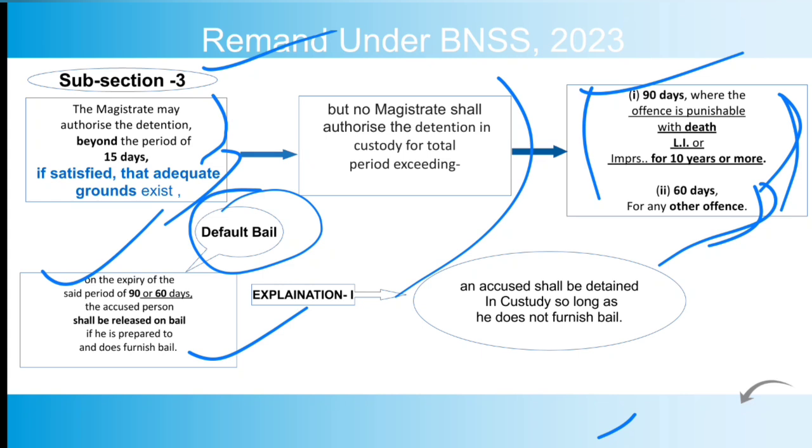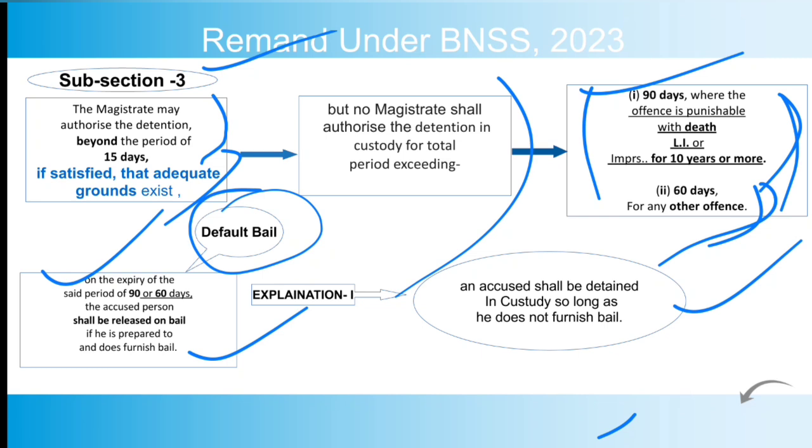So he gets the bail. Now explanation 1 says that the accused shall be detained in custody so long as he does not furnish bail. So even if the right of default bail arises, if you are not prepared to furnish bail, your detention shall continue unless you furnish the bail.